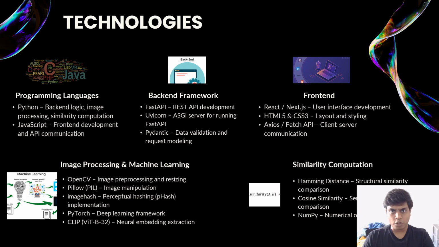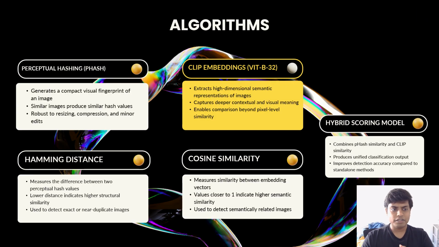In machine learning and image processing, we have perceptual hashing, Pillow, OpenCV, and PyTorch for similarity computation. For generating the trust scores and validation, we are using Hamming distance, cosine similarity, and NumPy. For algorithms, we have perceptual hashing, CLIP embedding, hybrid scoring model, cosine similarity, and Hamming distance.